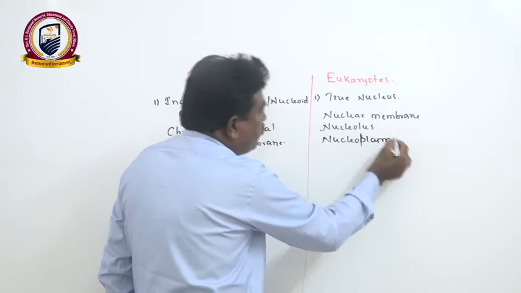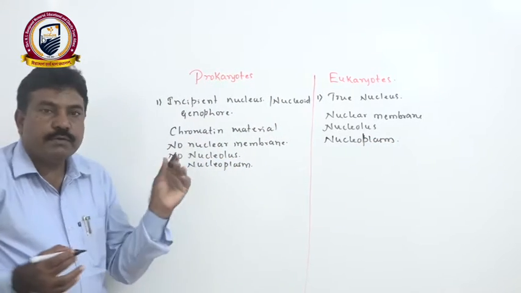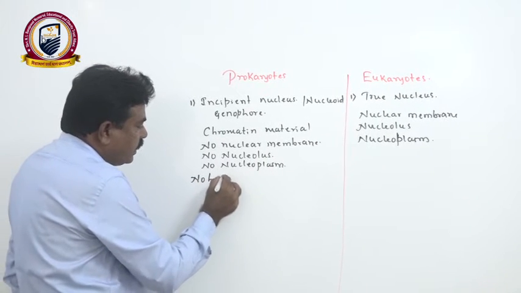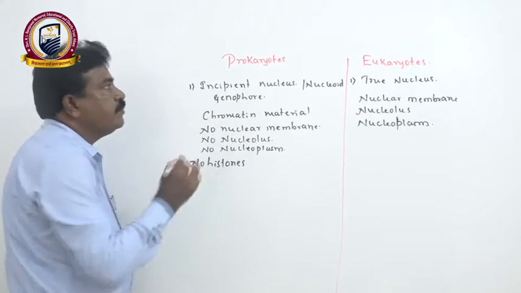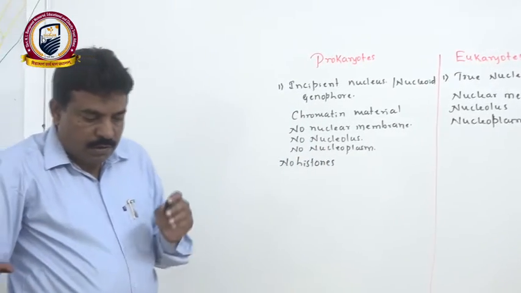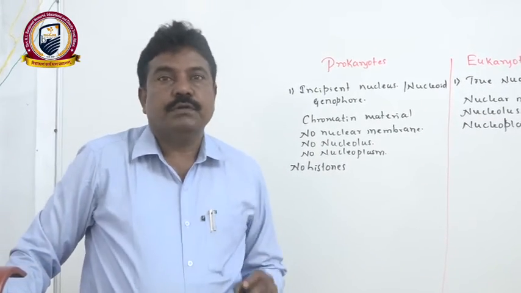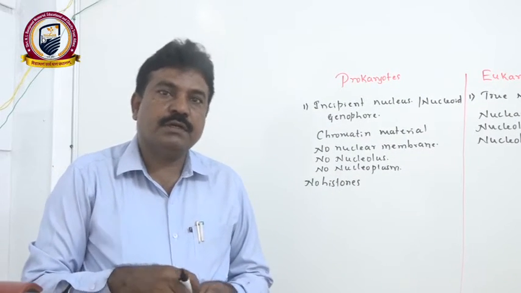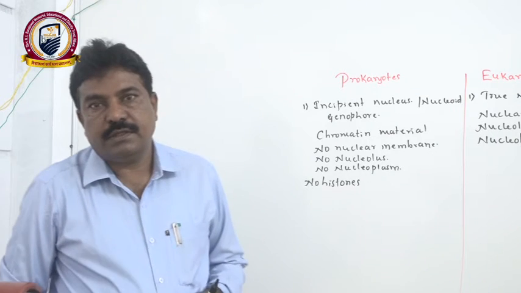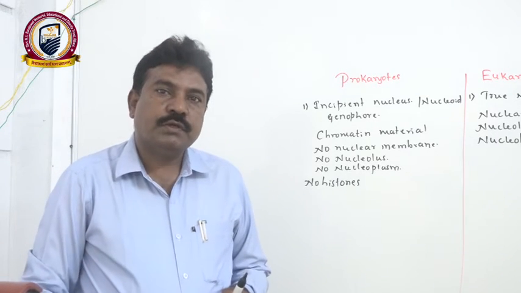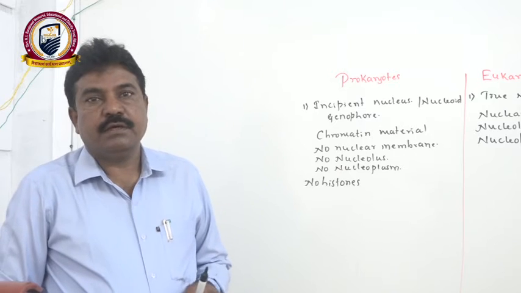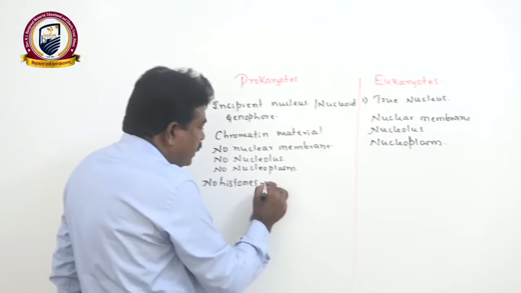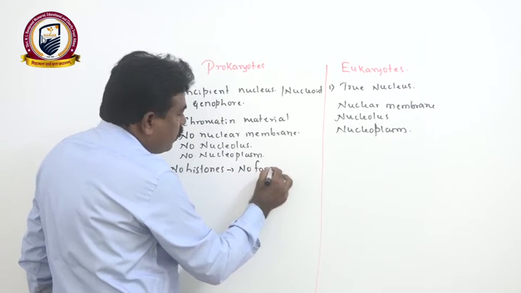Then one more most important aspect of prokaryotes and eukaryotes is that generally there are no histones in prokaryotes. You know, to pack up the DNA material, there is a presence of two types of special packing proteins, that are histones and non-histone proteins like the protamines. They are absent in prokaryotes. Hence, there is no formation of chromosomes at all.